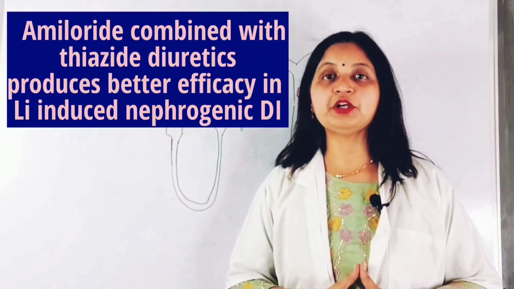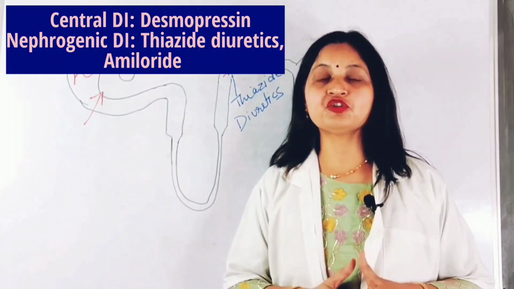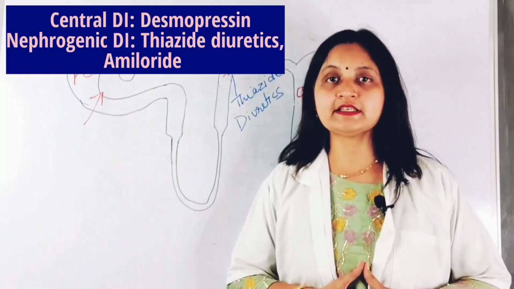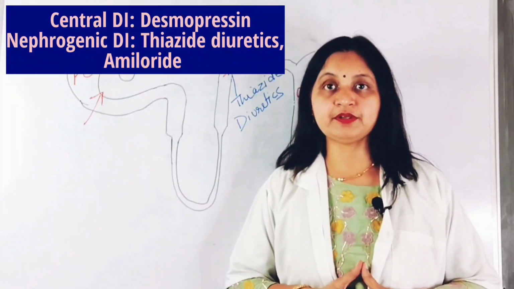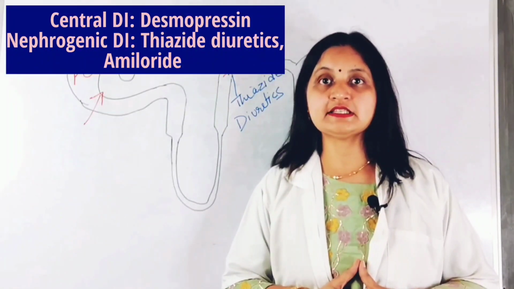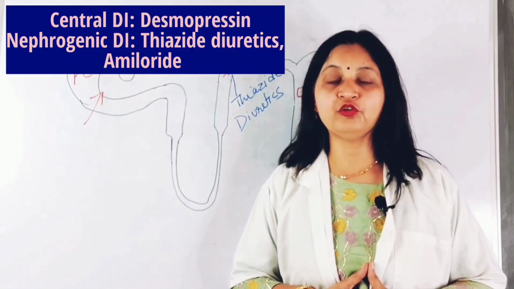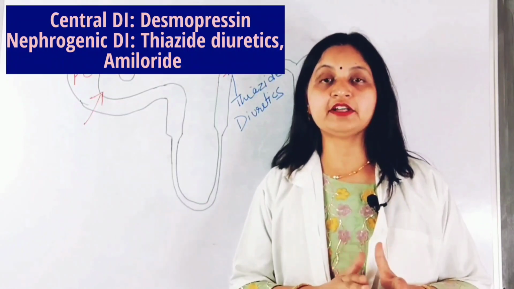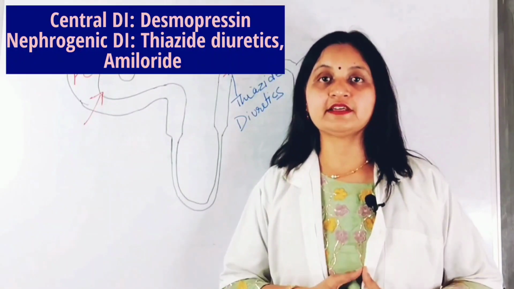So to sum up, the treatment of diabetes insipidus, which is of two types, central diabetes insipidus and nephrogenic diabetes insipidus. In central diabetes insipidus, desmopressin is the drug of choice, which is not effective in nephrogenic diabetes insipidus because of non-functional V2 receptors. So in nephrogenic diabetes insipidus, thiazide diuretics can be used, and amiloride is particularly useful in lithium-induced nephrogenic diabetes insipidus, and both thiazide diuretics and amiloride can be combined to produce better effect or superior efficacy.